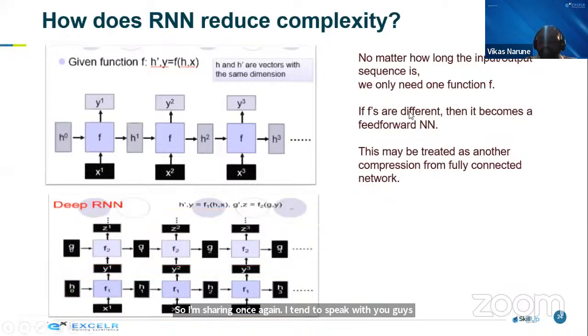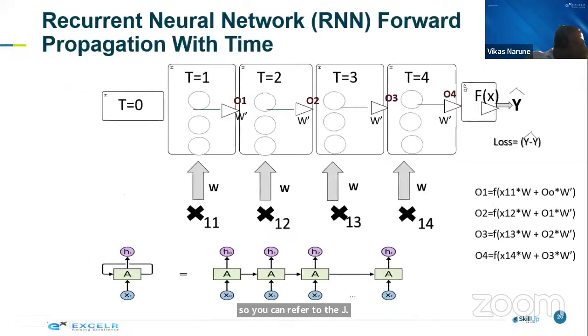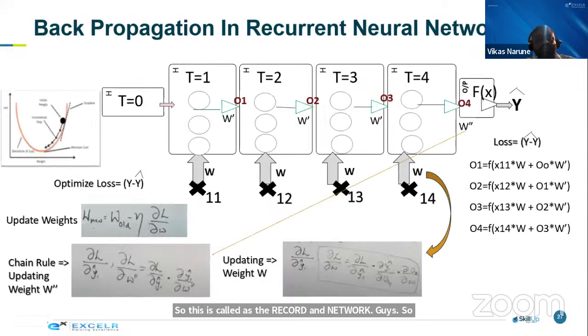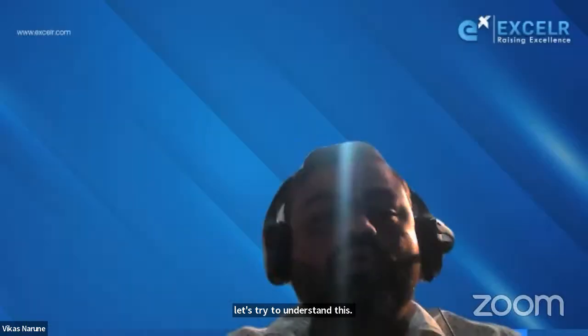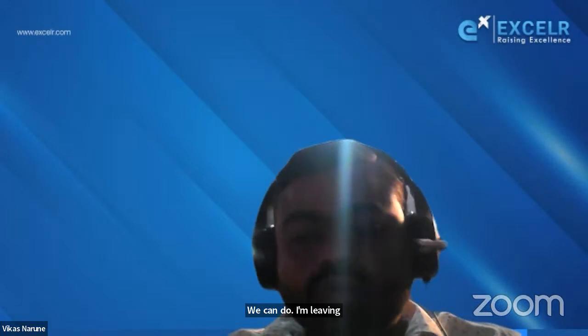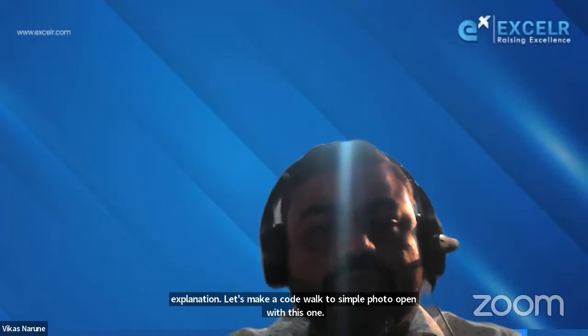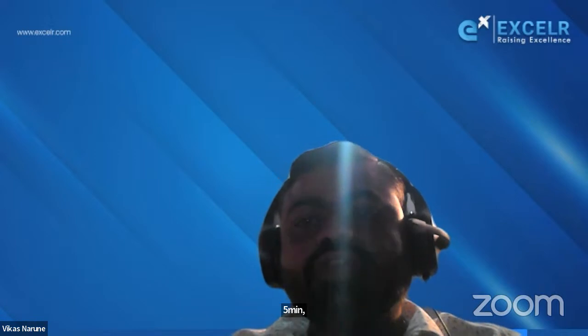So this is called a recurrent neural network, guys. Let's try to understand this recurrent neural network. I am leaving this explanation, guys. Let's make a simple code walkthrough with this one. Give me 5 minutes for this code walkthrough. Very, very important code walkthrough.